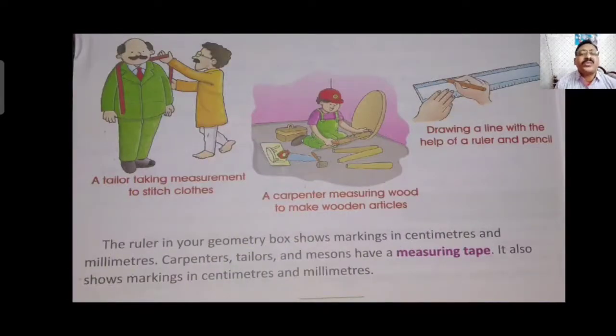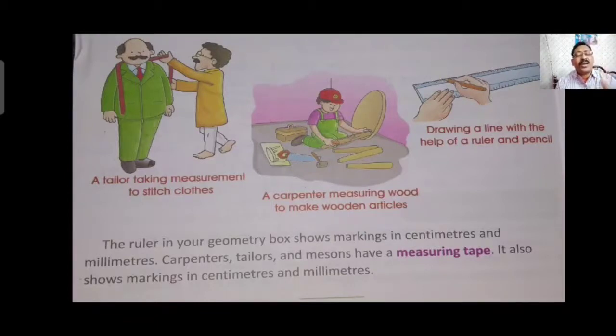The ruler in the geometry box shows marking in centimeter and millimeter. Carpenter, tailor and mason have a measuring tape. It also shows marking in centimeter and millimeter. Students, you generally use a scale in your pencil box or geometry box. In that particular scale, it is marked in centimeter and millimeter. One side it is centimeter, another side it is millimeter.